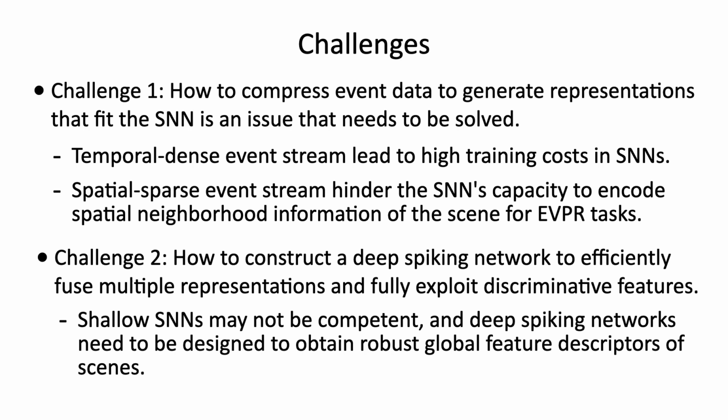It is difficult for a single representation to make full use of event data for EVPR tasks. Therefore, multiple representations may need to be designed. For EVPR with complex scenes, shallow spiking networks may not be competent, and deep spiking networks need to be designed to obtain robust global feature descriptors of scenes. Thus, upon acquiring compact spike event representations, the subsequent challenge is how to construct a deep spiking network to fuse multiple representations and fully exploit discriminative features efficiently.